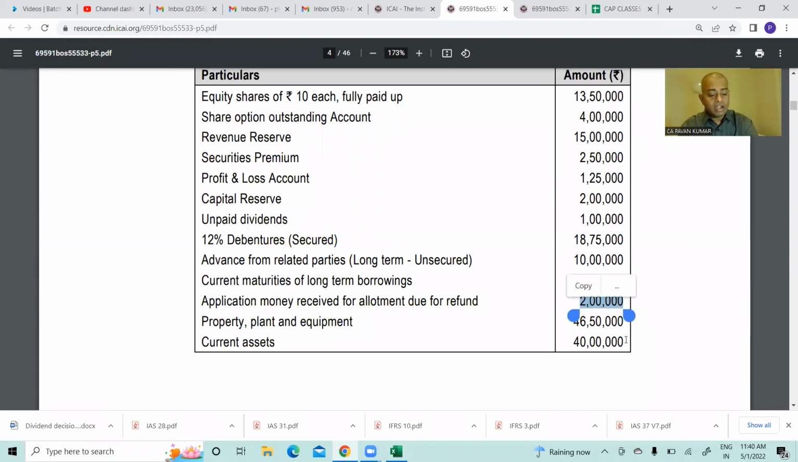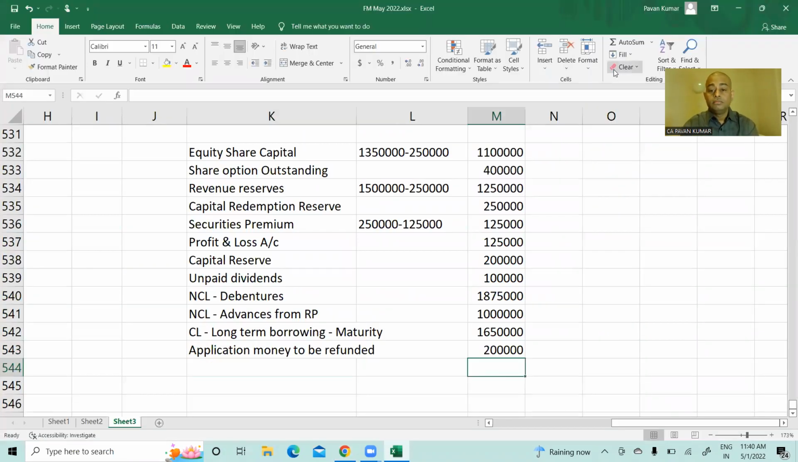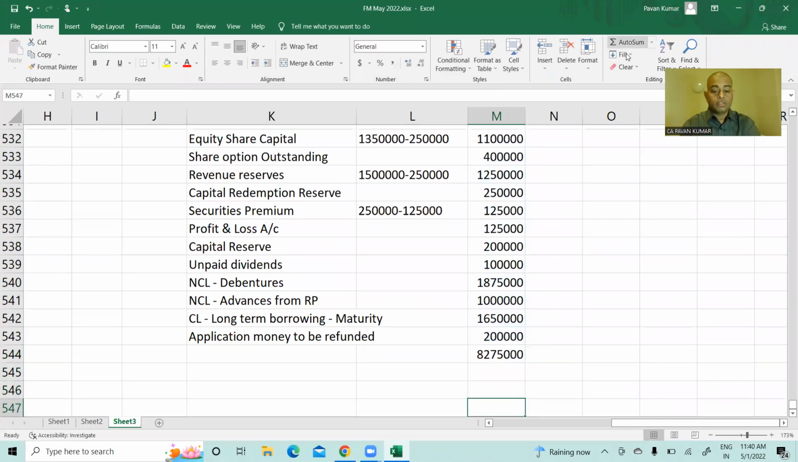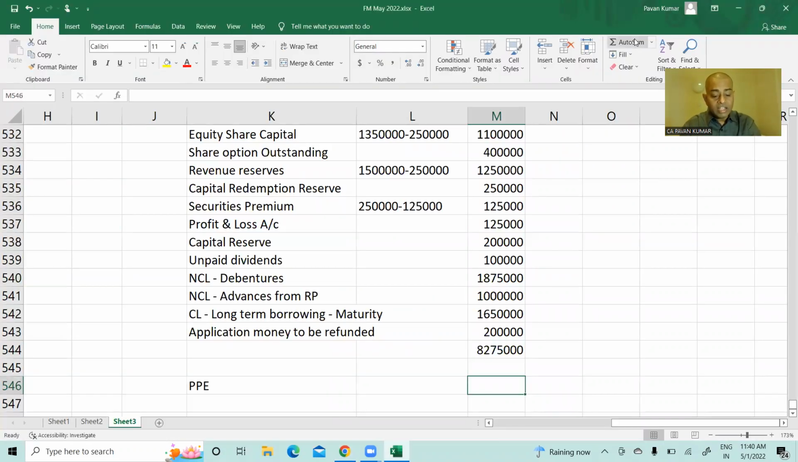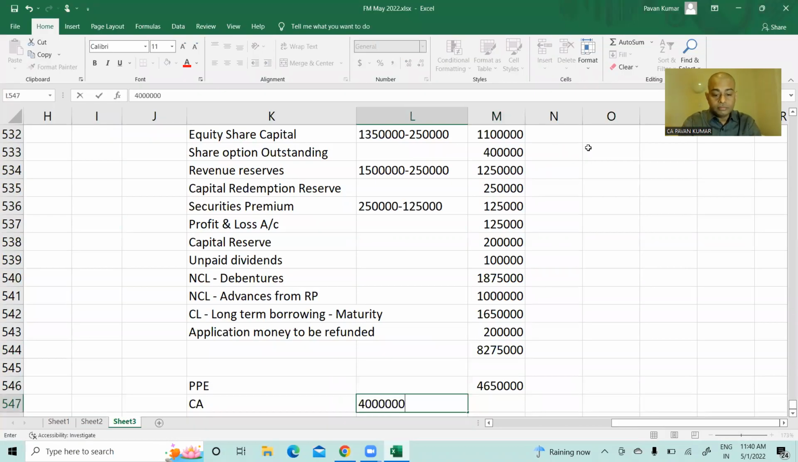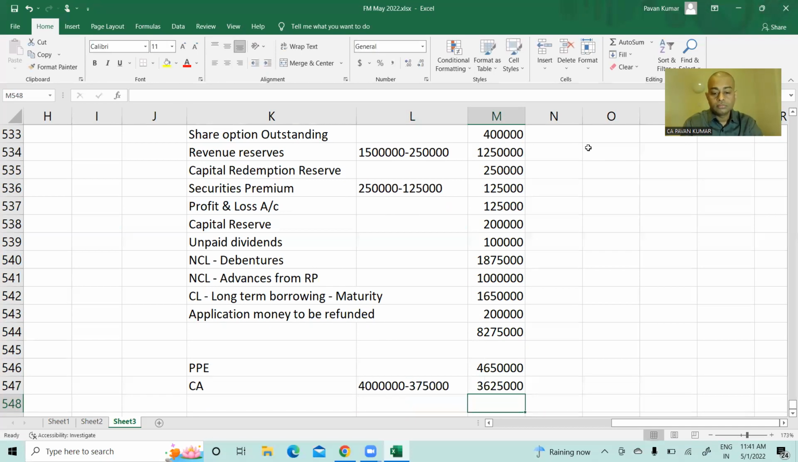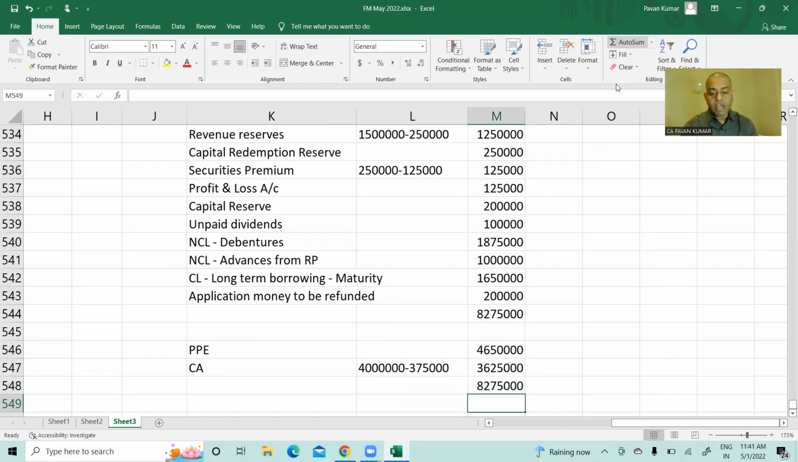So let us add all these things. Then asset side, PPE. PPE how much, ma'am? 46 lakhs 50,000. Are we doing anything here? No, sir. Then current assets, how much? 40 lakhs opening minus you have paid 3,75,000, no? So how much will it be? 36,25,000. The balance sheet is tallied. Okay, that's all.